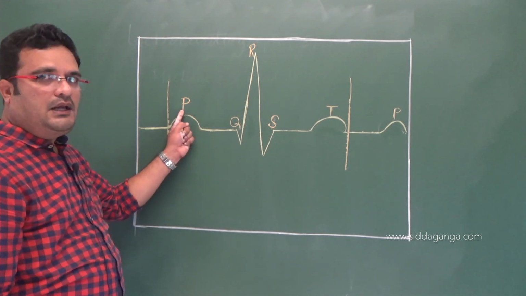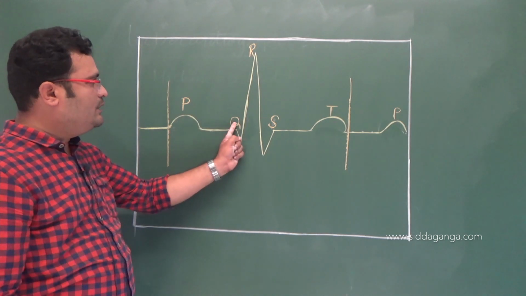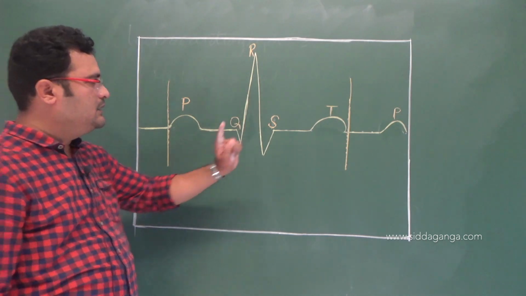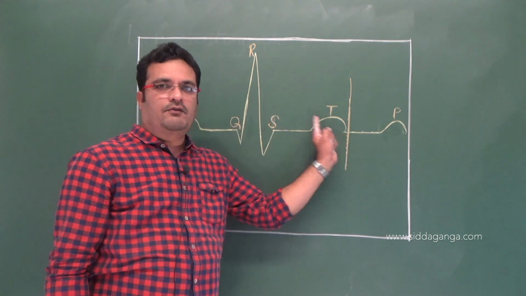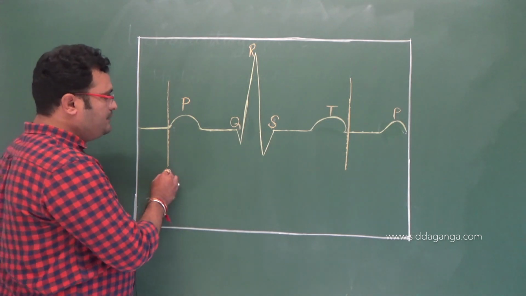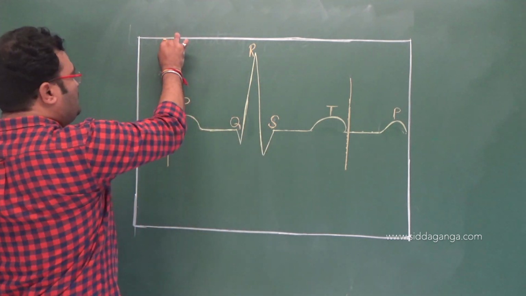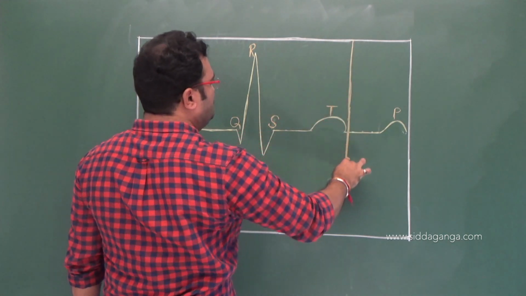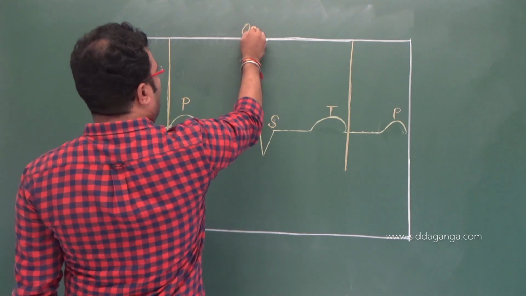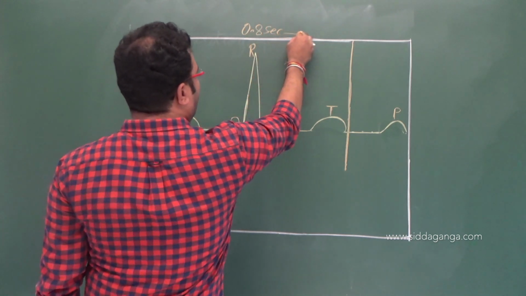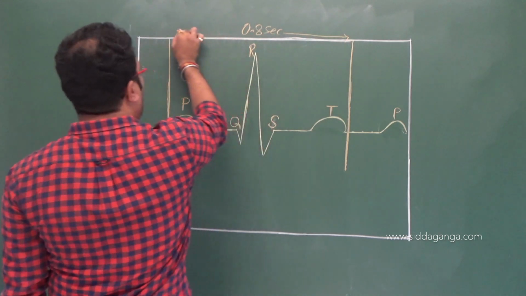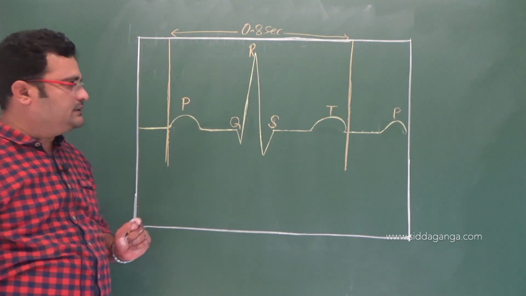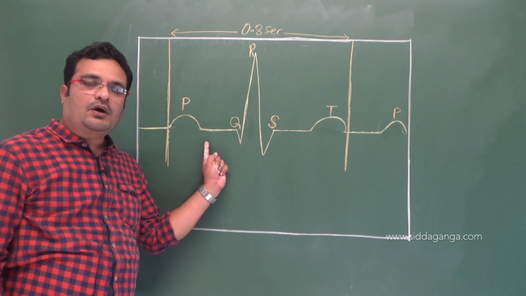The first one is the P wave. The second one is QRS. The complete complex wave is called QRS. And the third one is the T wave, right? This lasts 0.8 seconds. I'll write it here for understanding, 0.8 seconds. So one reading looks like this. This is said to be a normal reading.